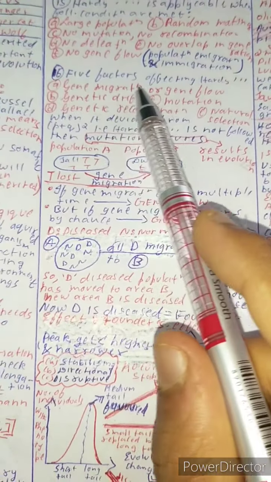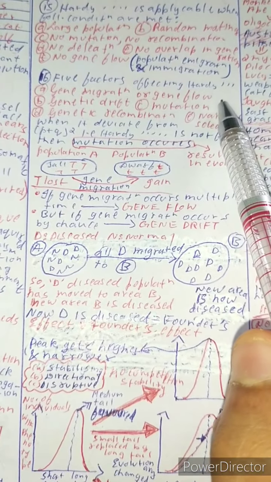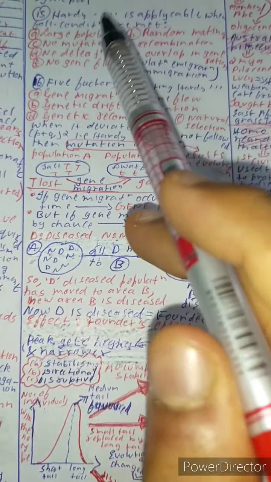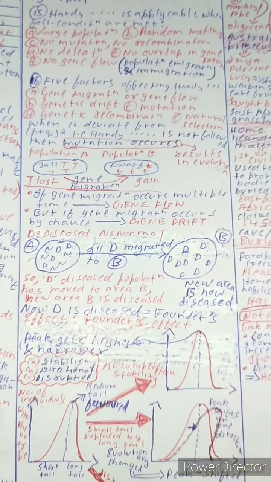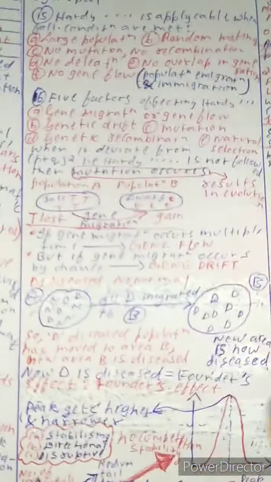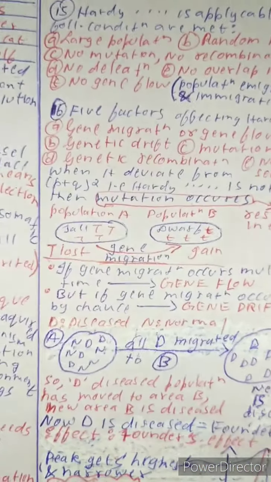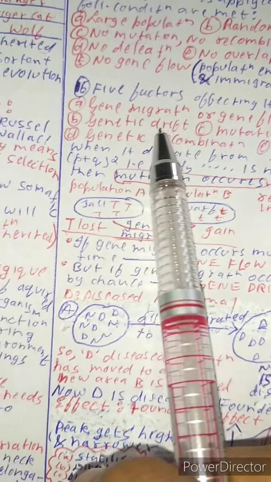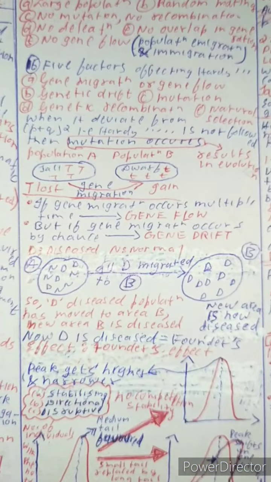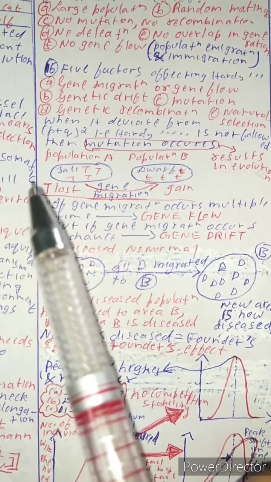And there are 5 factors which affect Hardy-Weinberg principle. These are the 5 main ones which affect it. A is gene migration or gene flow, B is genetic drift, C is mutation, D is genetic recombination, and E is natural selection.